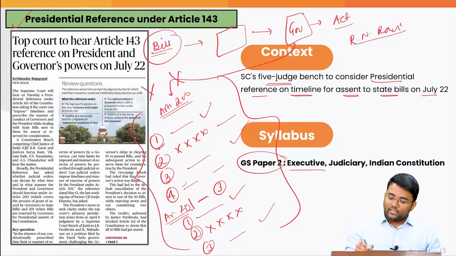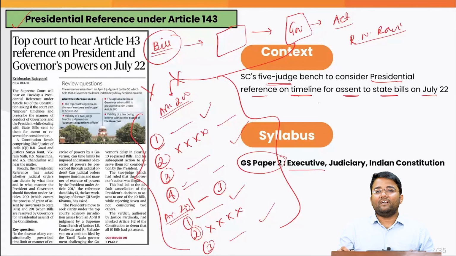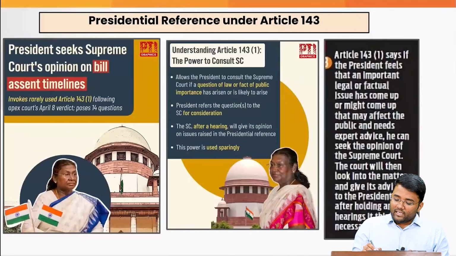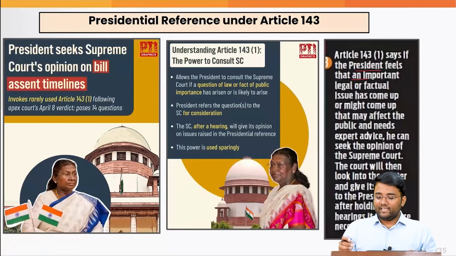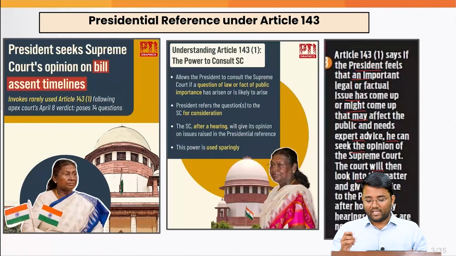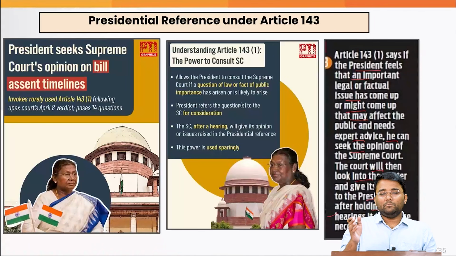That is the reason the president invoked this power under Article 143, the presidential reference, which says that if the president feels that an important legal or factual issue has come up or might come up that may affect the public and needs expert advice, he can seek the opinion of the Supreme Court. The Court will then look into the matter and give its advice to the president after holding any hearing it thinks are necessary.